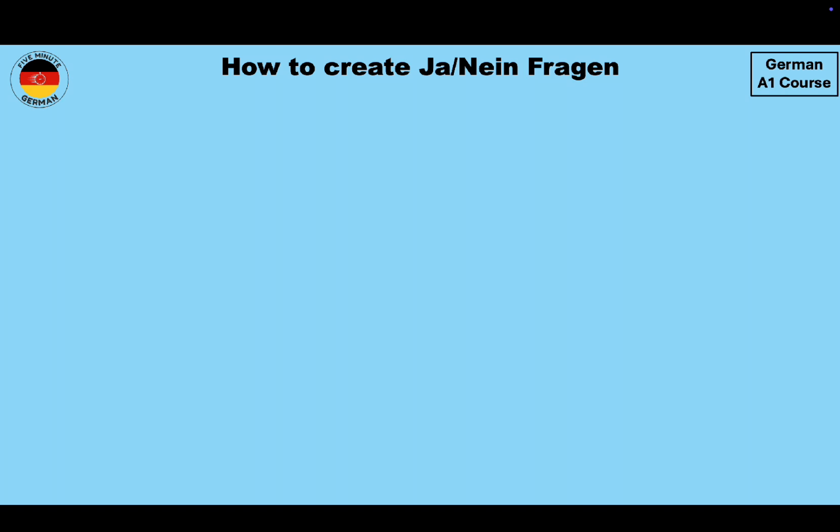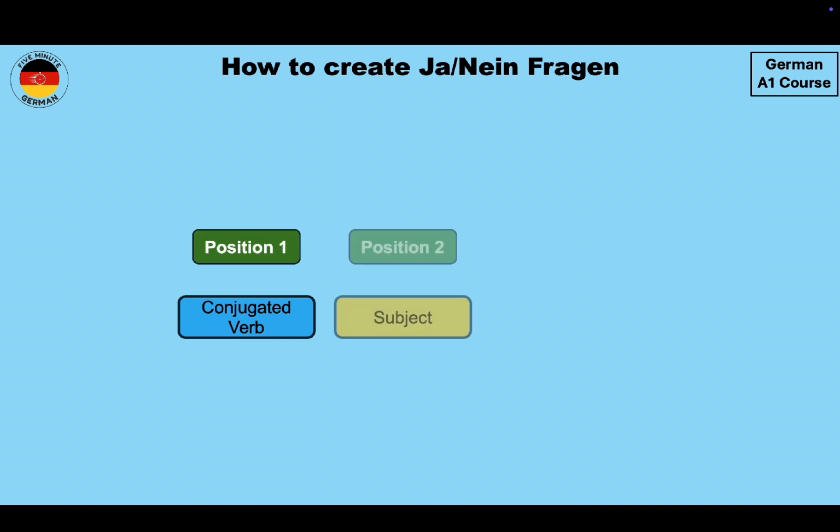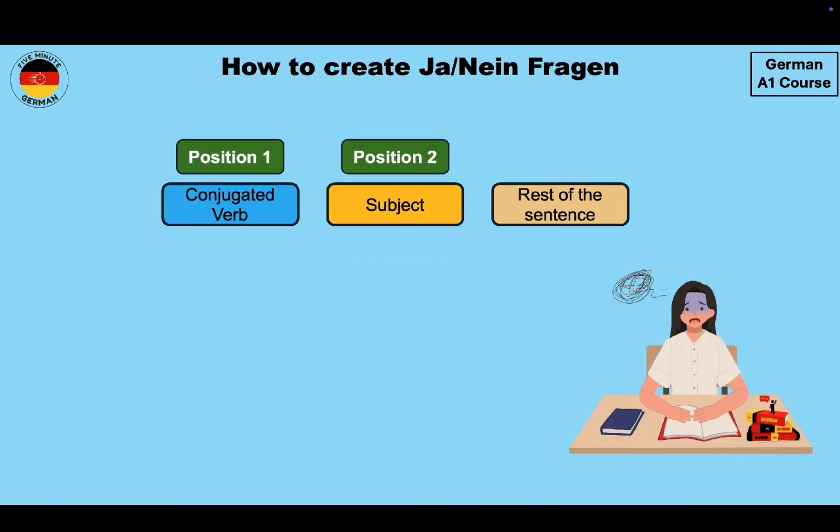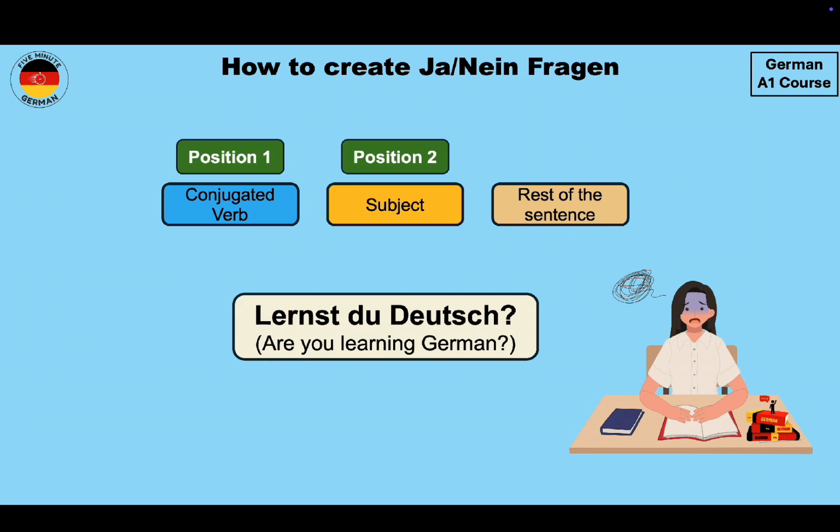In order to create these Ja, Nein Fragen, you will place the conjugated verb at the first position in the sentence. Then at the second position, there will be the subject, and then we will have the rest of the sentence. So this is how the structure of a Ja, Nein Frage will look like. Let's understand this with an example. Just by looking at this person over here, you assume that she is in this condition because she is learning German. So you will ask the question, Lernst du Deutsch? Are you learning German? So over here you see that the conjugated verb lernst is at the first position. Then we have the subject, which is du, and then the rest of the sentence, which in this case is only Deutsch, but it can be longer as well.